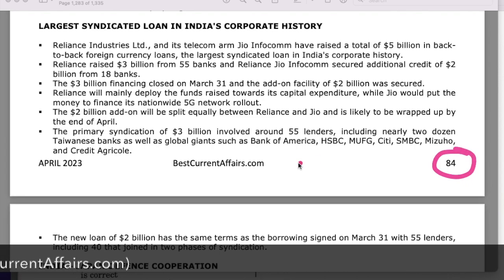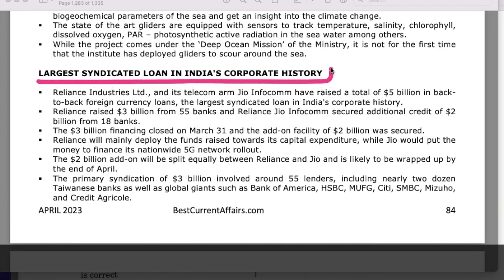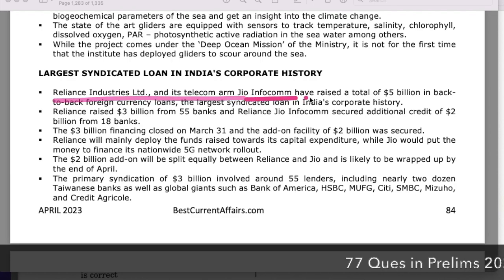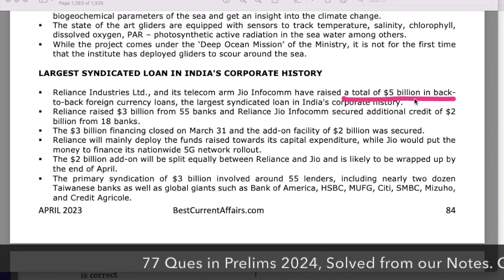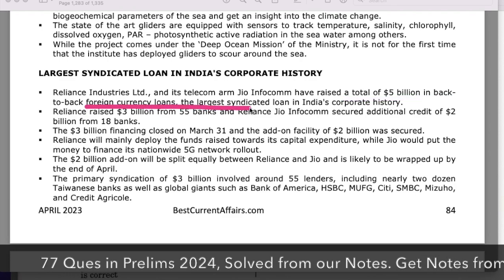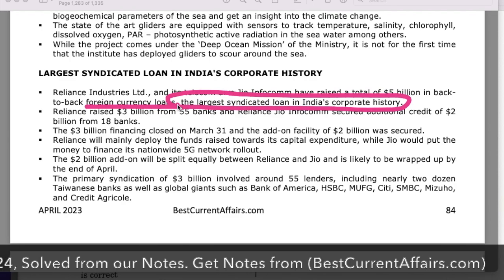On page number 84 there was a news item, largest syndicated loan in India's corporate history. In this news it is mentioned that Reliance Industries and its telecom arm Jio Infocomm have raised a total of 5 billion in back-to-back foreign currency loans, and it is the largest syndicated loan in India's corporate history.